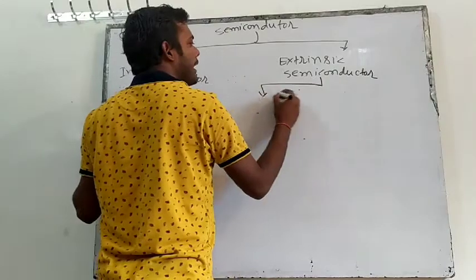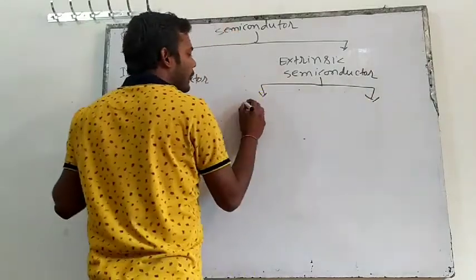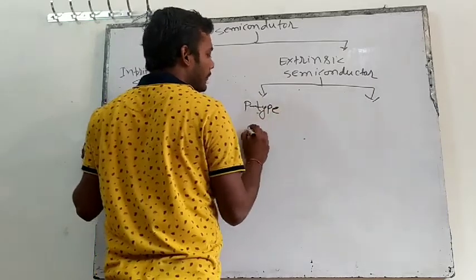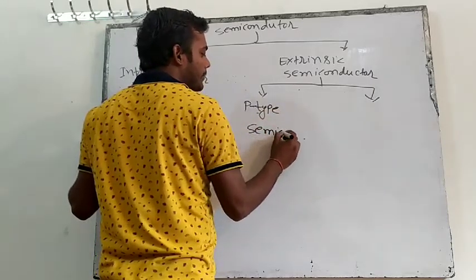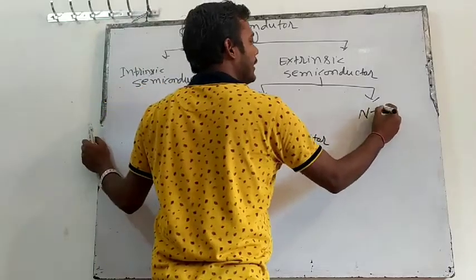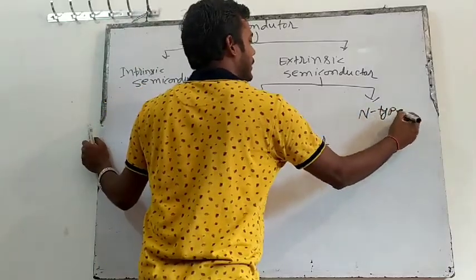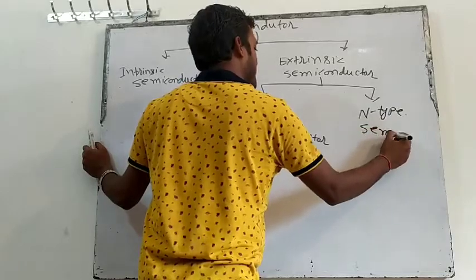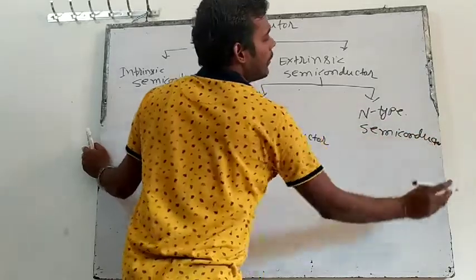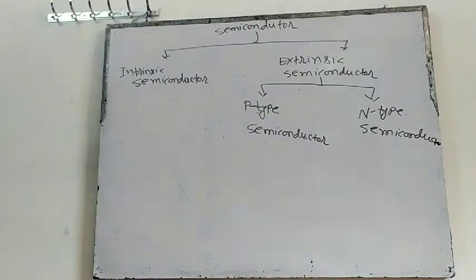Extrinsic semiconductor is again divided into two parts. One is p-type semiconductor and one is n-type semiconductor. So we will understand all of them.